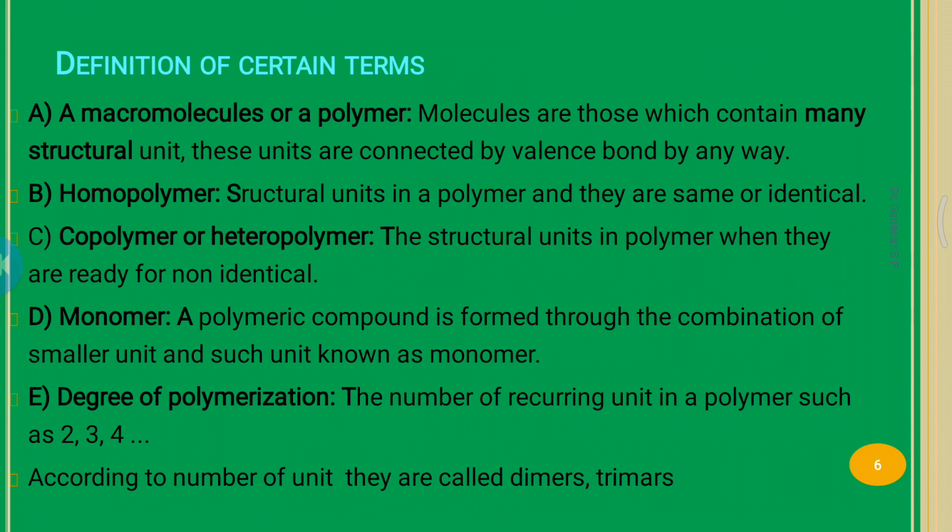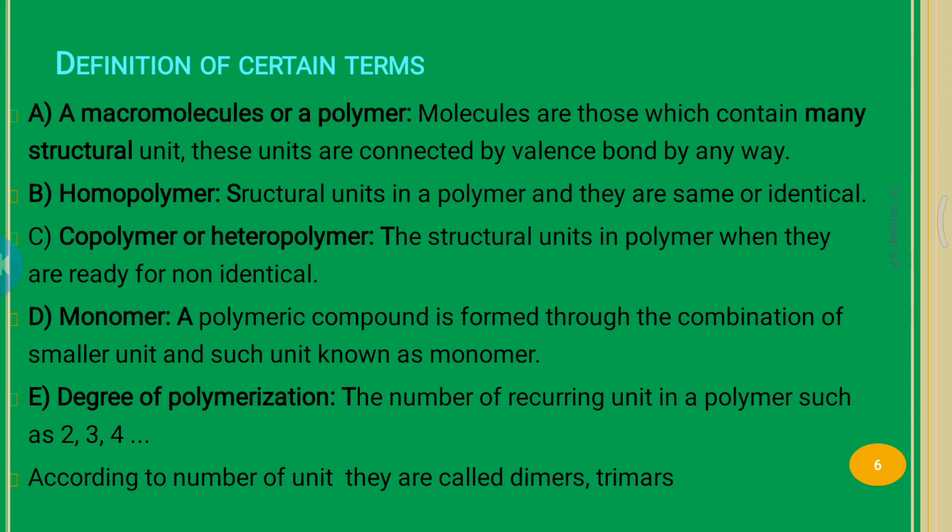Another term, copolymers or heteropolymers. When the structural units in a polymer are non-identical, of different types and not the same, it is called a copolymer or heteropolymer.